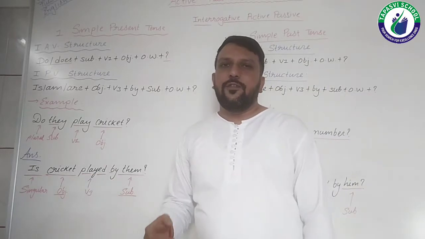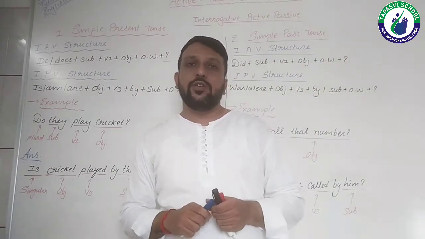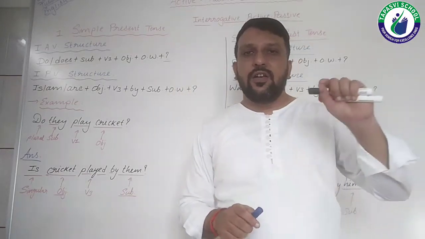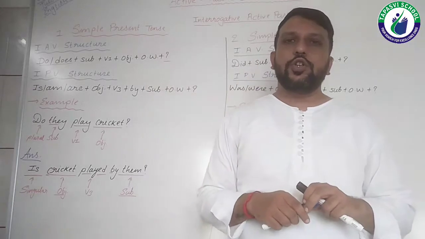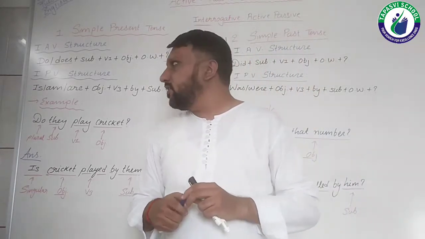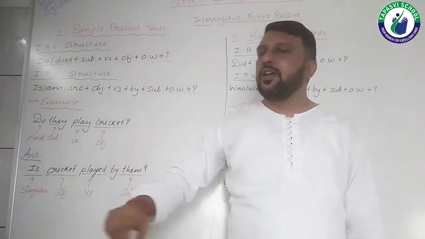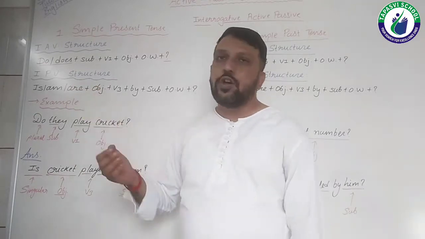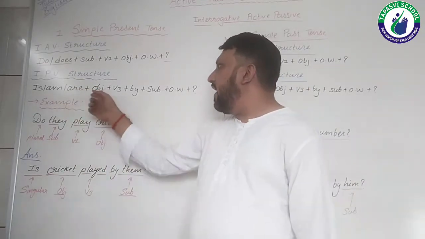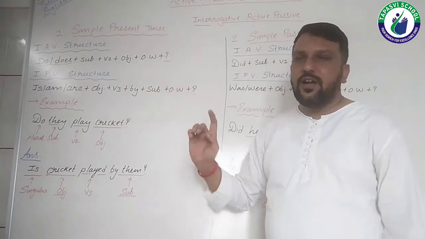If you have seen the first video in which I explained the simple present tense in an assertive sentence, meaning full stop sentences, at that time also in the passive voice structure I had added is. So here also, as it is a question form, is should come first, right? And then object, then V3, then by, then subject, then other words.